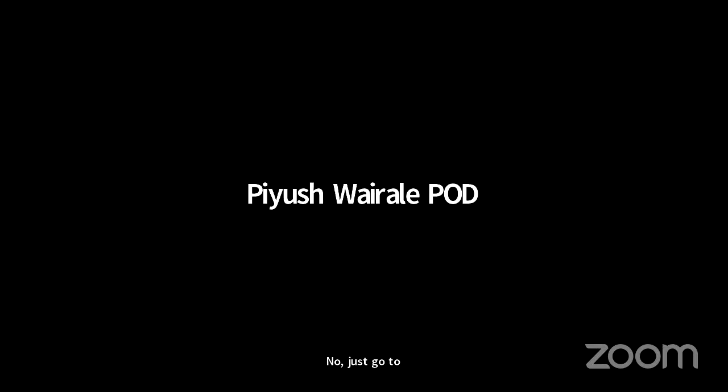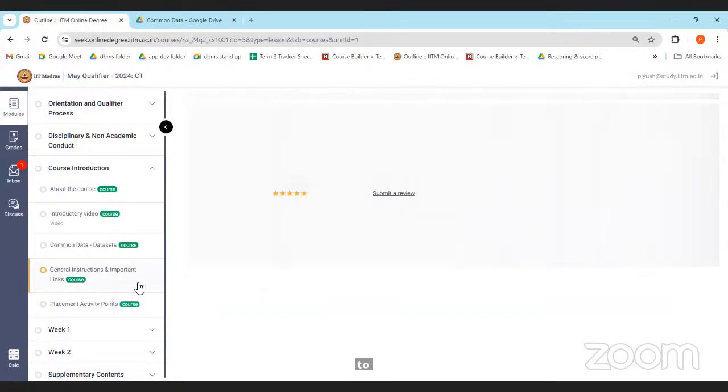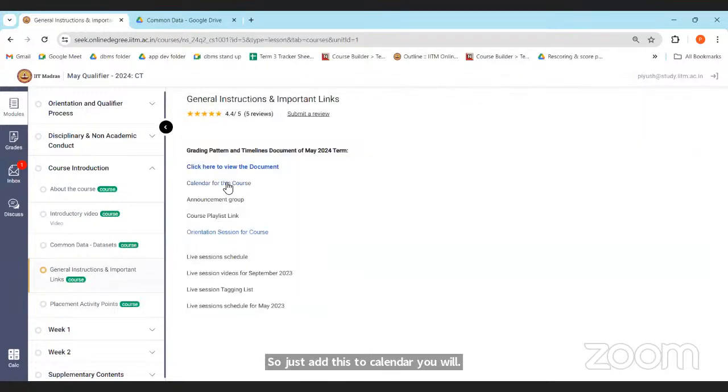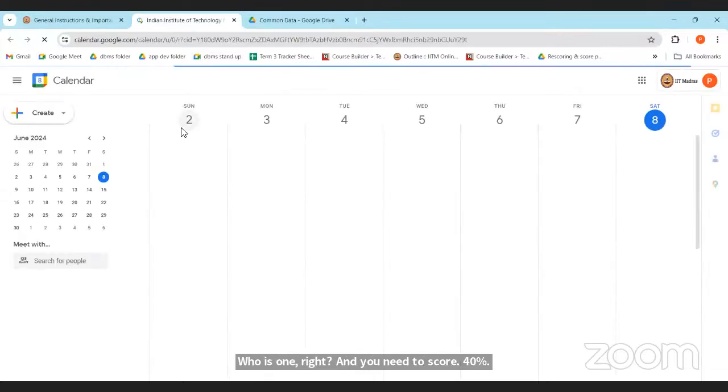Sir, how many marks will you write the exam? The paper will be of 50 marks, quiz one, right? And you need to score 40%. So just go to the course introduction section, general instructions and important links. Here you can find the calendar for this course. Just click on the calendar and you will get a pop-up to add the calendar. Because I already added it, I will not get that.